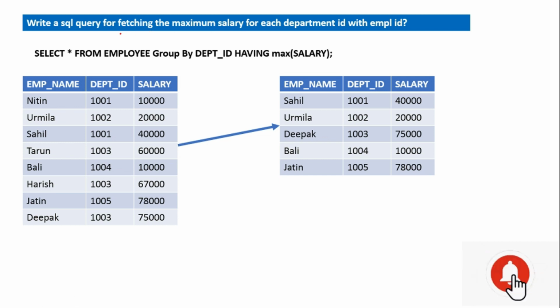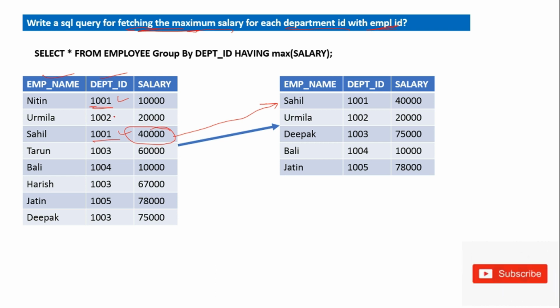Next question is, write an SQL query for fetching the maximum salary for each department ID along with the employee ID. You have this table. There are a number of department IDs, like 1001 and 1001, and in this department ID there are two persons available. So I have to fetch the record whose salary is higher. It has the higher salary, so it will fetch this record.